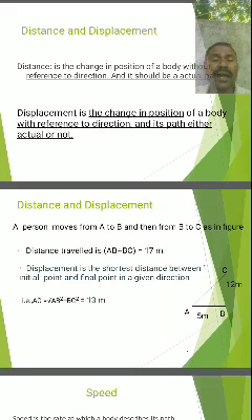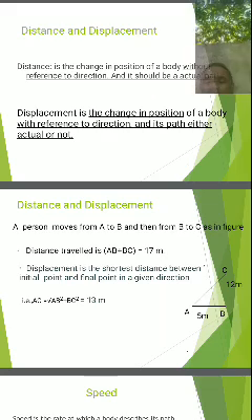It is the actual path. A to B is one direction and B to C is another direction, so it cannot have one particular direction. That's why distance is a scalar quantity, and the total path covered by the person is called distance.